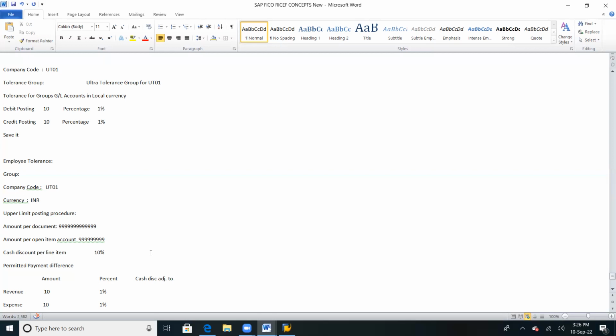So for example, what is this cash discount adjusted to? We are not going to utilize it in real time, but still I would like to show you how it has an impact. For example, here I'm giving it as 5 rupees. Already we are saying 10 rupees and 10%, and cash discount adjusted.